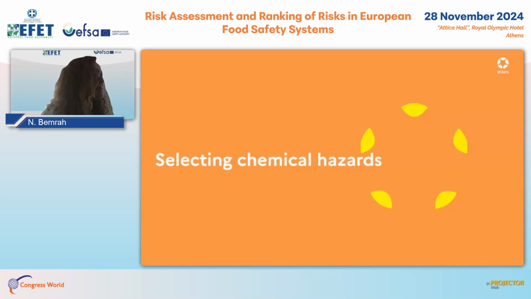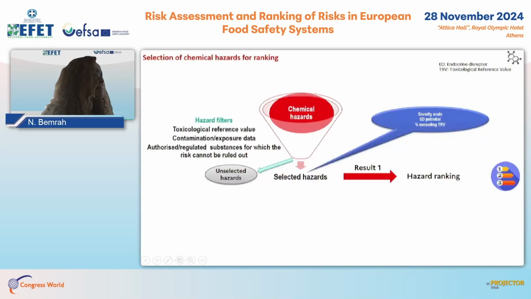And now I will talk to you about chemical hazards. So the first step involves selecting chemical hazards based on the existence of a toxicological reference value, the TRV, the existence of contamination or exposure data, and for authorized substances, those for which the risk could not be excluded.